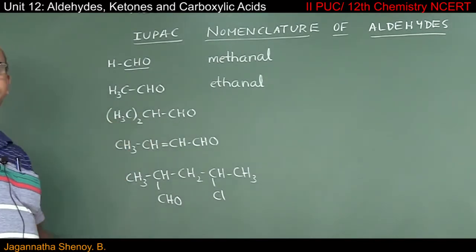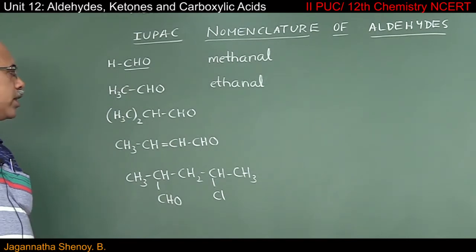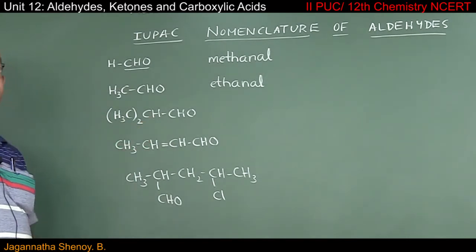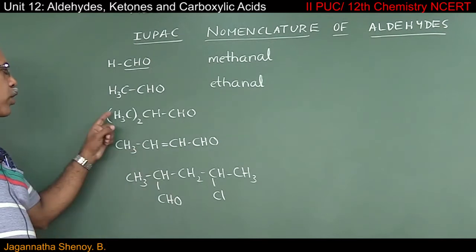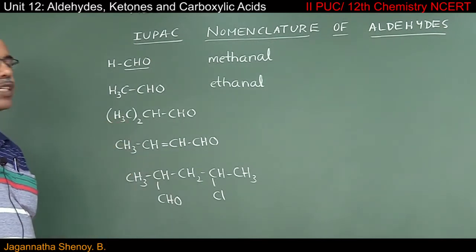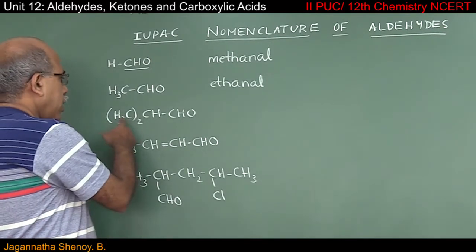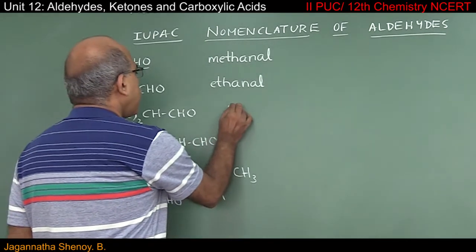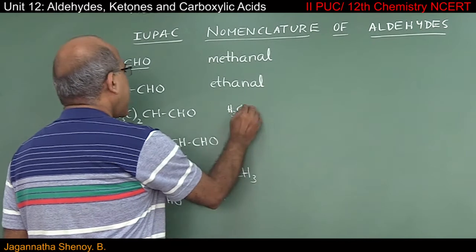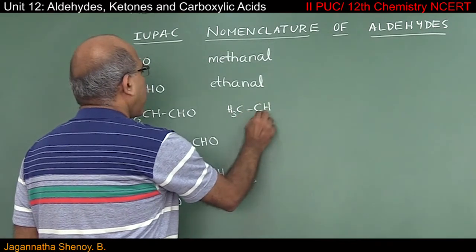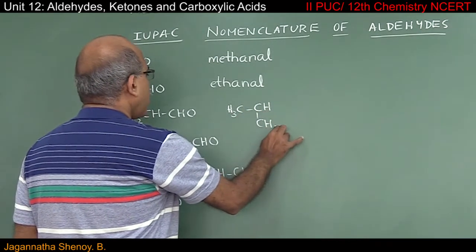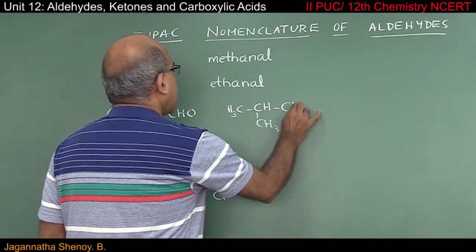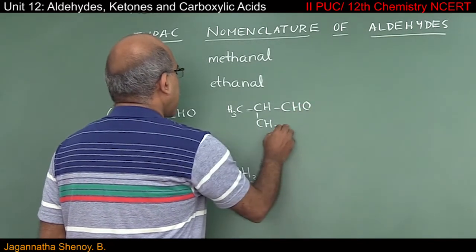Let us move over to the next compound. I have written the condensed structural formula. To write the IUPAC names easily, I am going to write the complete structural formula showing the presence of CH3 twice. So what happens now is you have CH3, thereafter you have CH, then you have CH3, thereafter it is CHO.